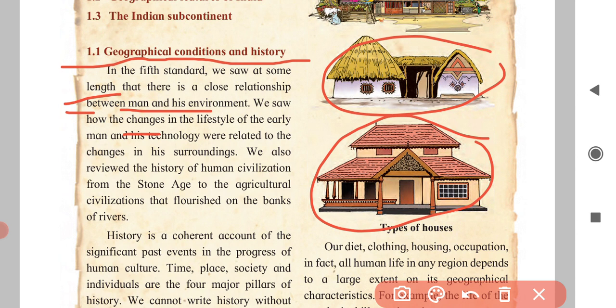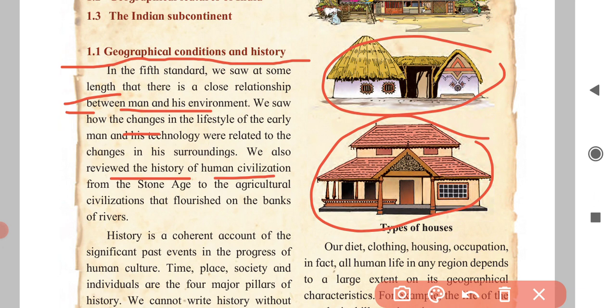We also reviewed the history of human civilization from the Stone Age to the agriculture civilization that flourished on the bank of rivers. When you were in the 5th standard, we understood that man had not developed that much. But when we start to understand the history of the 6th standard, we can see the man has developed a little, in progress.